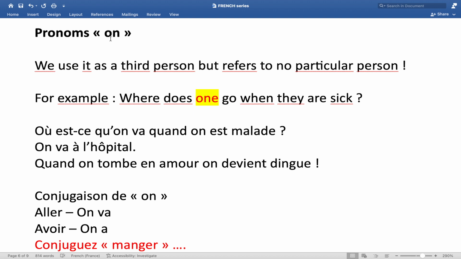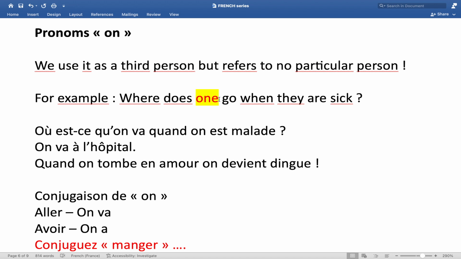On, basically, is used as a third person but refers to no particular person. What does that even mean? Somebody can be asking you, where does one go when they are sick? In this sentence, the word one does not refer to any particular person. It simply says anyone who is sick, where would they go? So that particular person you're referring to as one is what we refer to as on in French.